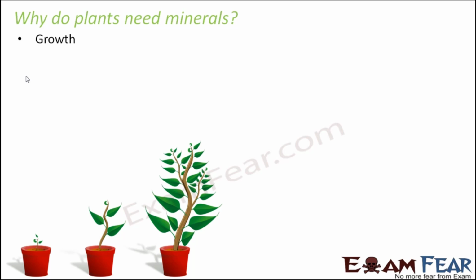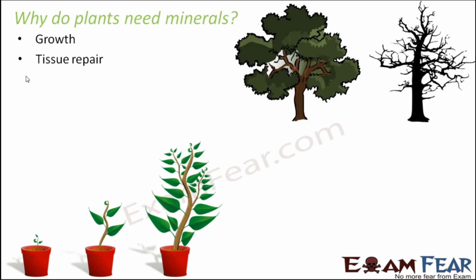like for example, as I spoke about nitrogen, phosphorus, potassium. These are some of the macronutrients. Macronutrients means those nutrients which are needed in larger quantities by the plants. Similarly, there are certain minerals, maybe calcium, magnesium, which are needed in smaller quantities and therefore called micronutrients. But the baseline is that both of these are very, very important for the plants. Besides that, tissue repair.